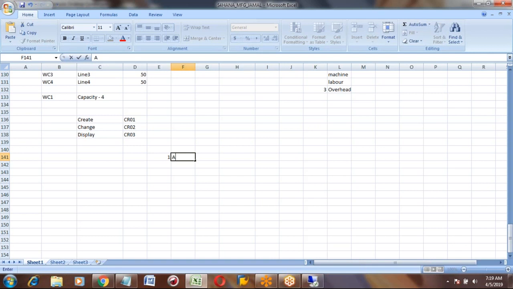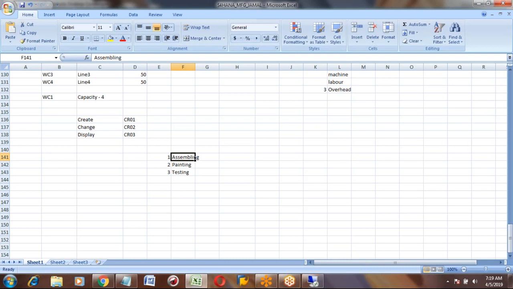Can you show us please in the work center master data you were talking about operations? Yeah, that I will show next master data, that is routing.